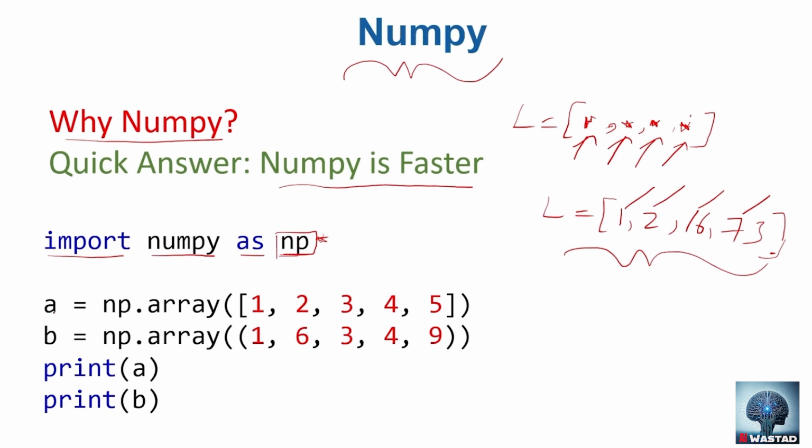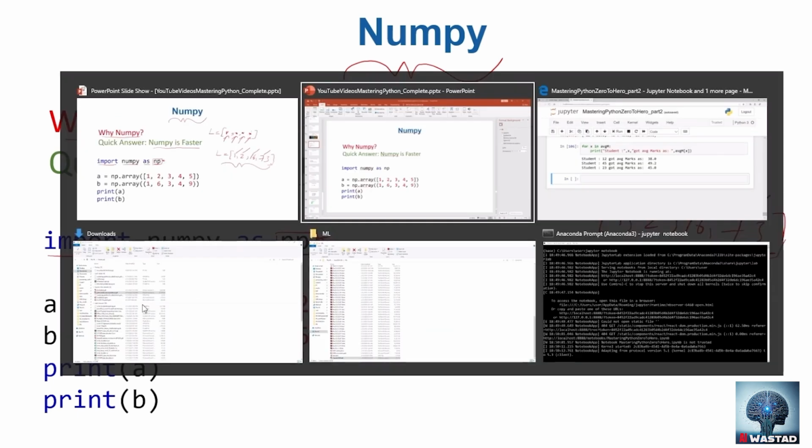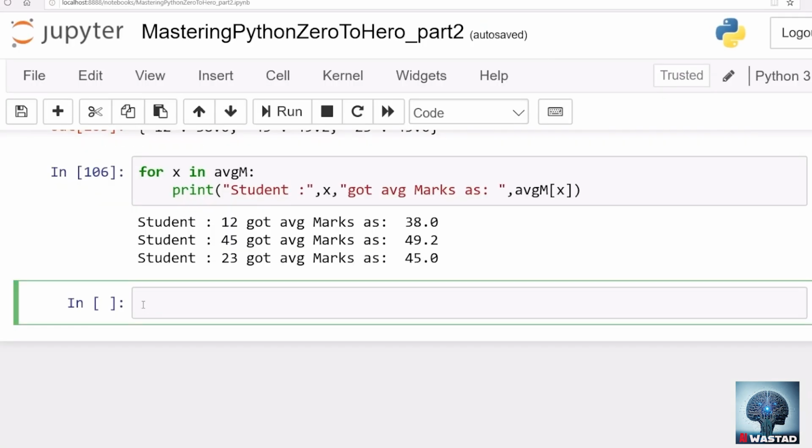Okay, now we can define an array, for example, np.array. Array is just a method of np, a kind of function. We can define an array using a list, which is a list of several numbers, or we can define an array using a tuple as well. Whether we give a tuple or a list, an array is defined, and then we can see the contents of this np array. So let's go to our friend Jupyter Notebook and get our hands well gripped on this NumPy.